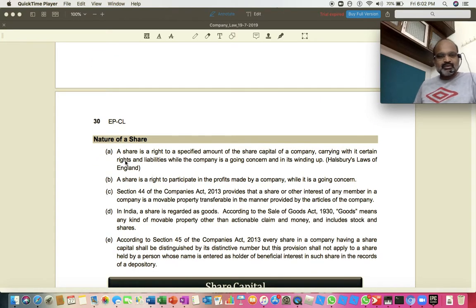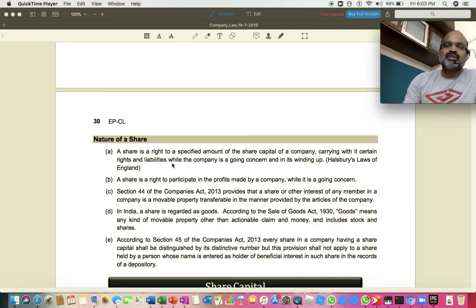This is very important. If you look at the first point, every share will definitely show two very important things, that is rights and liabilities of a company. That means if I become a shareholder, my share clearly indicates certain rights and liabilities given to me. For example, I have a right to cast my vote in the meeting. I have a right to take dividend if the dividend is announced. I have a right to participate in all the meetings and elect directors, etc. So there are so many rights. So share ensures rights. That is the first point you have to write.